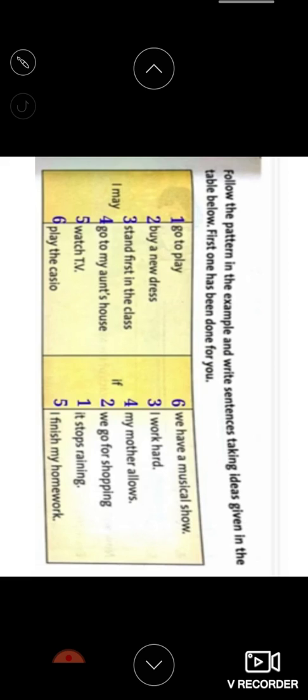So here imagine a fairy has appeared in front of you. She has granted you 5 wishes. Wow, what a great thing, right, children? She has told you, come on, ask whatever you want, any 5 wishes. Using the pattern I wish, write your wishes as shown in the example. I wish I were good at maths. I wish I were rich. So start your wishes, children.